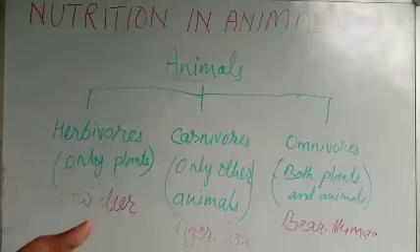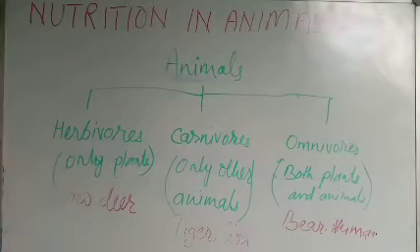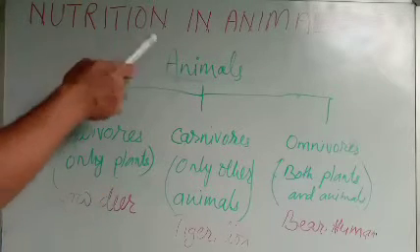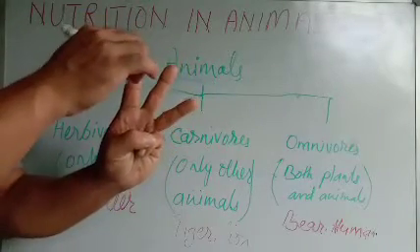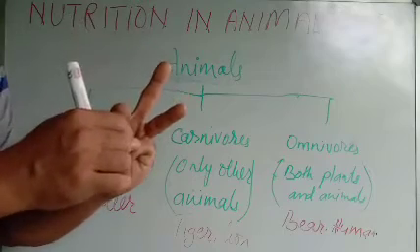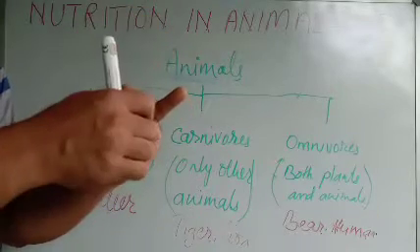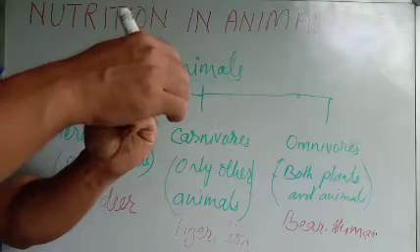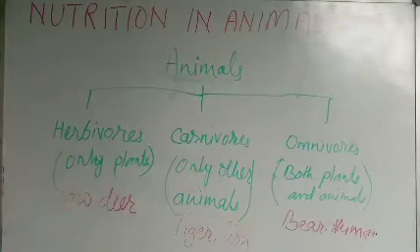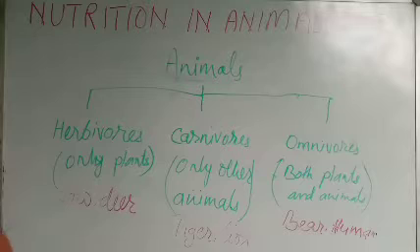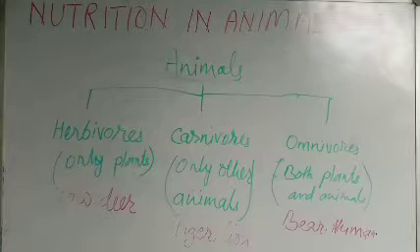I hope that you are clear with this. Based on their food type, animals can be broadly classified into three. The first is herbivores, which eat only plants. The second is carnivores, which eat only other animals, and the third is omnivores, which eat both. I hope that it's clear, and please turn your book to page 14. Please underline what are carnivores, herbivores, and omnivores.